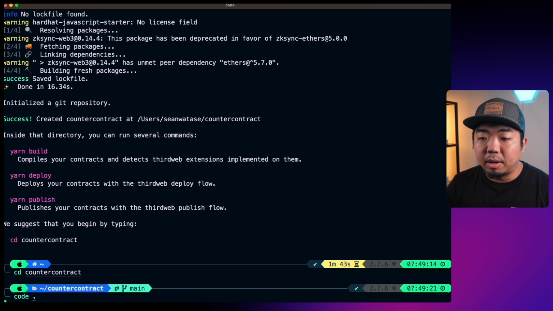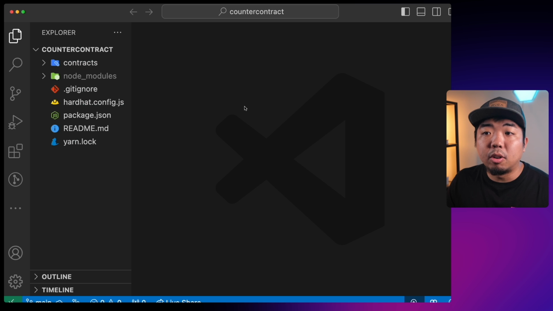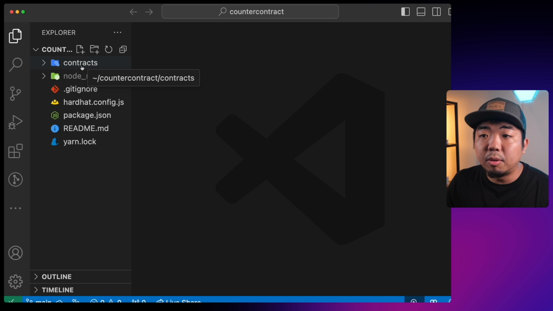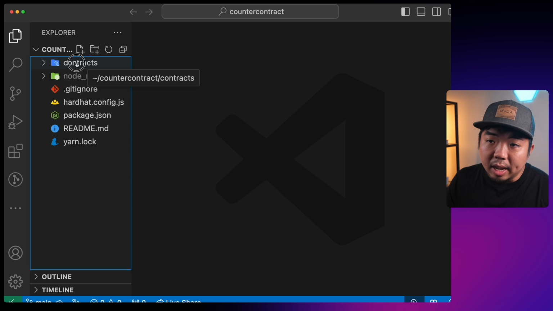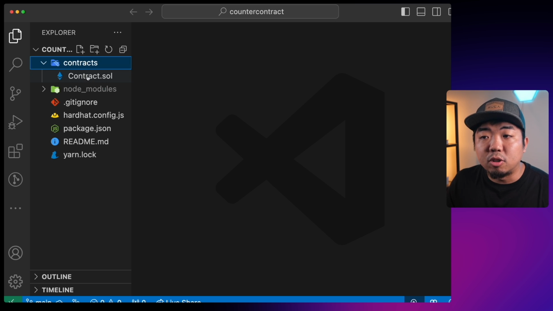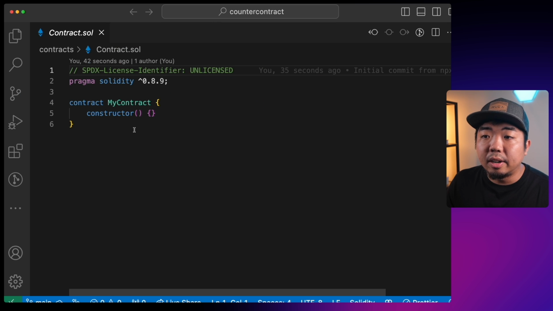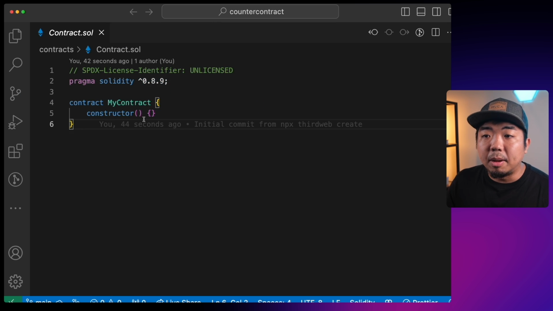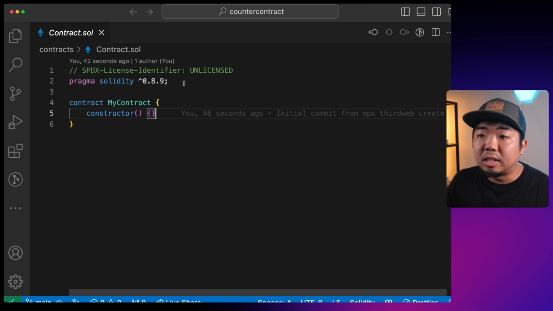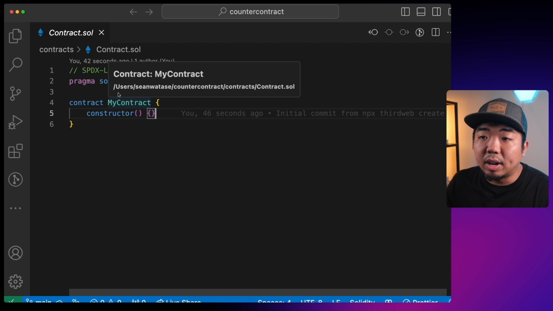Then we'll open that up in our code editor. Now, once opened up in your code editor and your Explorer here, you're going to see a contracts folder if you're using Hardhat. If you're using Forge, you're going to see a source folder. And in that folder, you should see your contract Solidity file. So go ahead and open up your Solidity file here, and you should see some basic Solidity code. This is all you need to start creating and building out your smart contract.